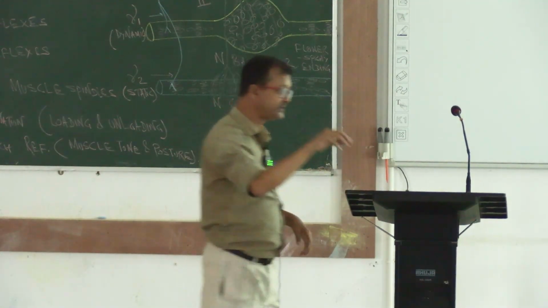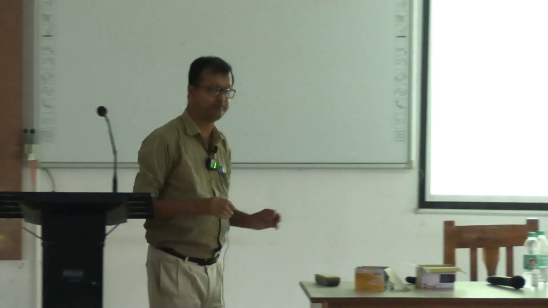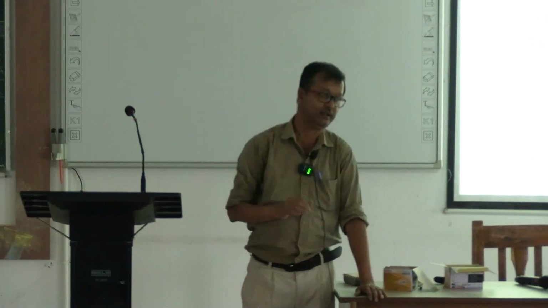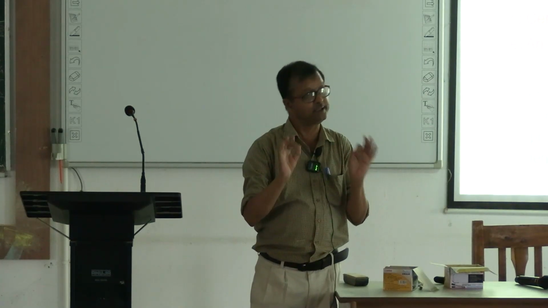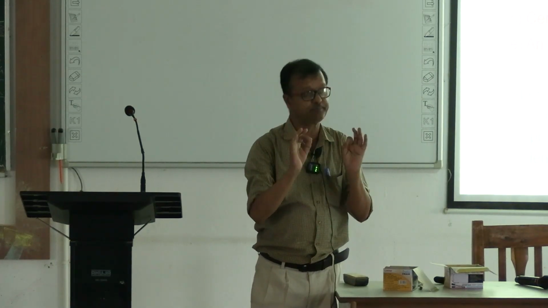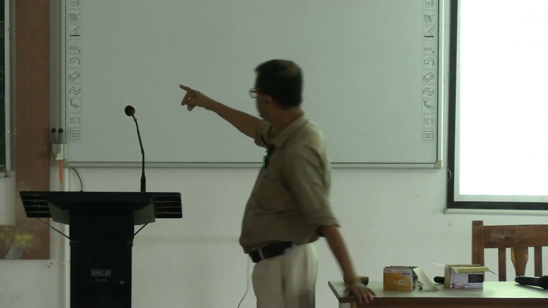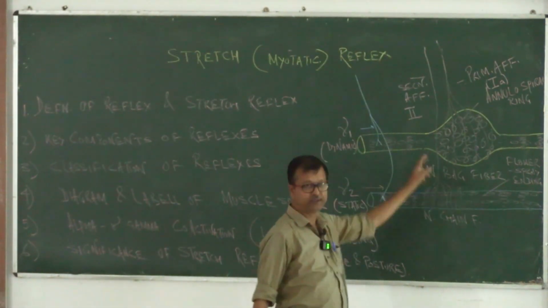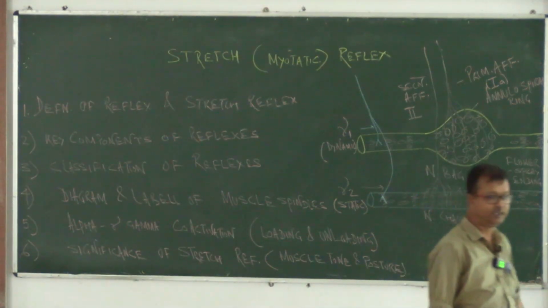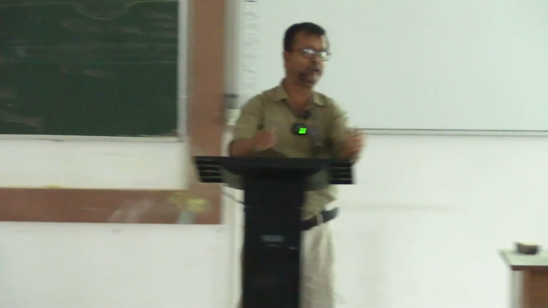What are those? Receptors here are proprioceptors, meaning the muscle spindle. Spindle by name, but these are regarded as receptors. Remember, receptor. This is the diagram of a receptor. This is called a receptor. Now see, receptor, proprioceptors, and the diagram I will explain later.